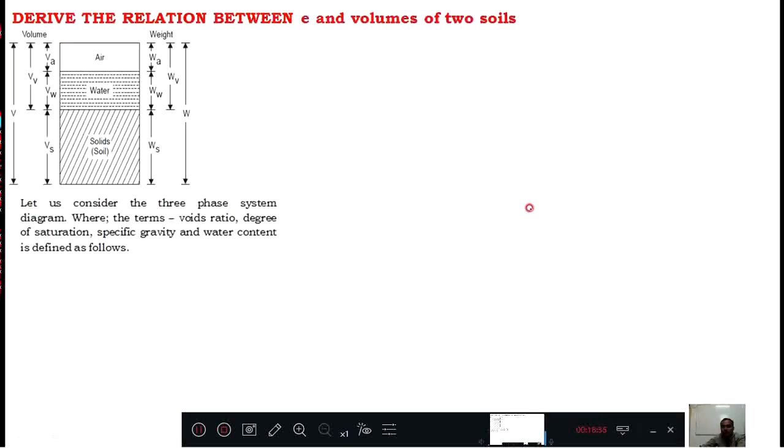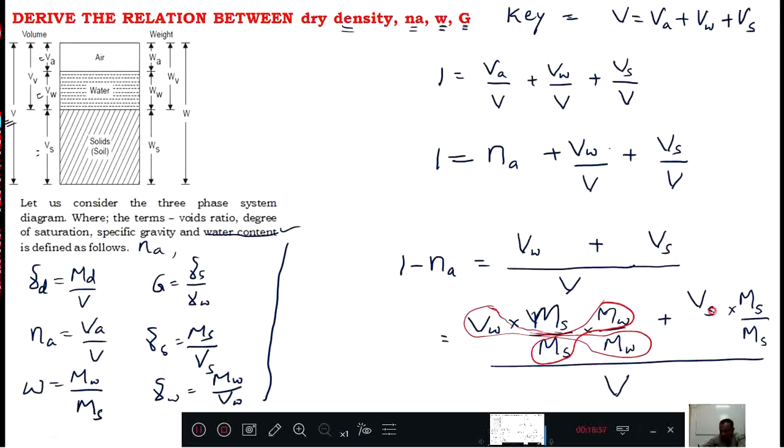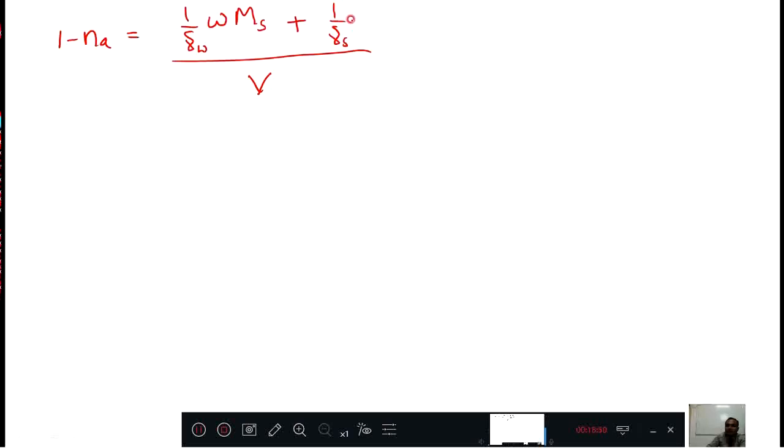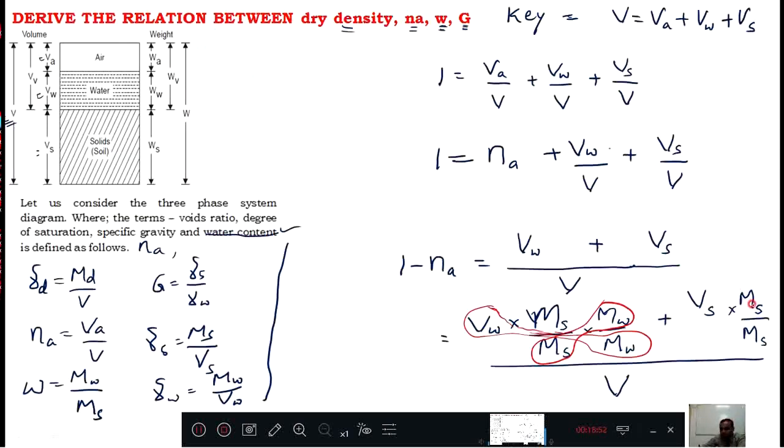Plus, here VS and MS is there. MS by VS is what? MS by VS is gamma S, but 1 by gamma S. This is 1 by gamma S into MS, these two are gone.